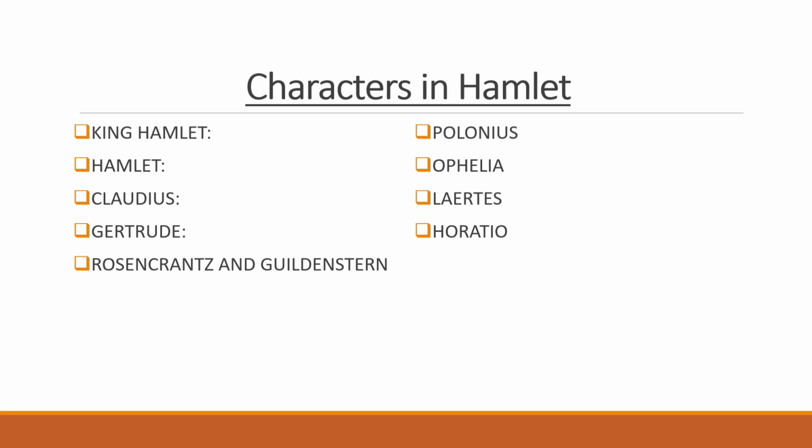Fortinbras, the Prince of Norway, who seeks revenge for his father's death at the hands of the former King of Denmark. The ghost of Hamlet's father appears to Hamlet, revealing the truth about his death and urging him to seek revenge.